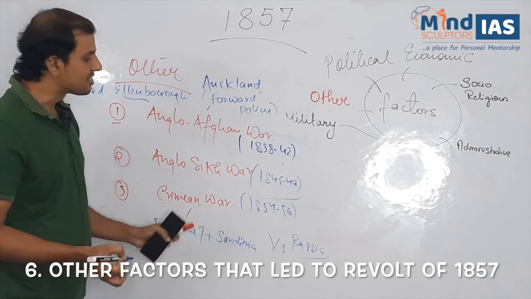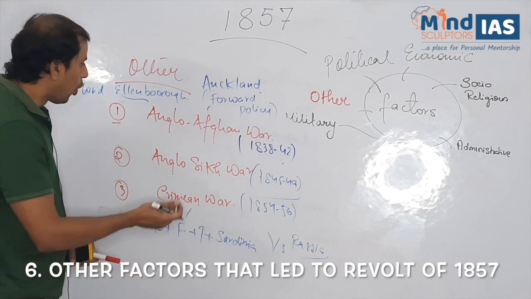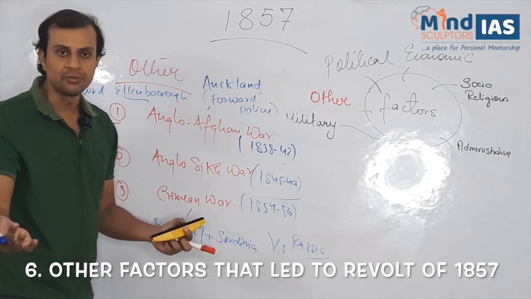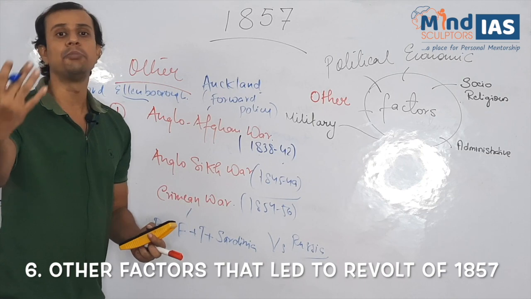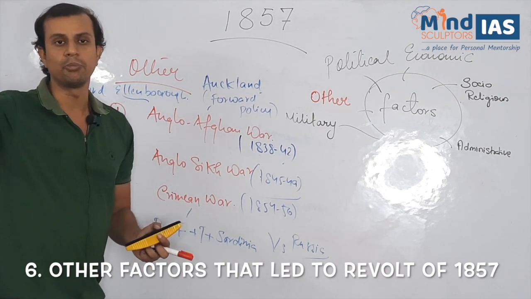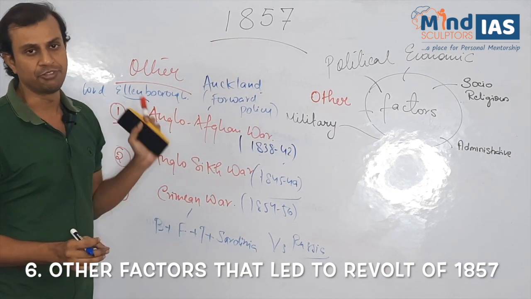This war resulted in heavy losses for the British. Now, all these wars led to the realization that the British can be defeated, that the East India Company can be overthrown from India, which ultimately led to the revolt of 1857.